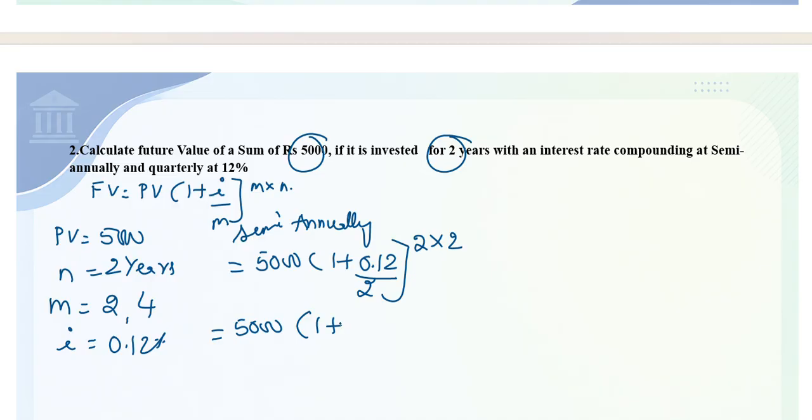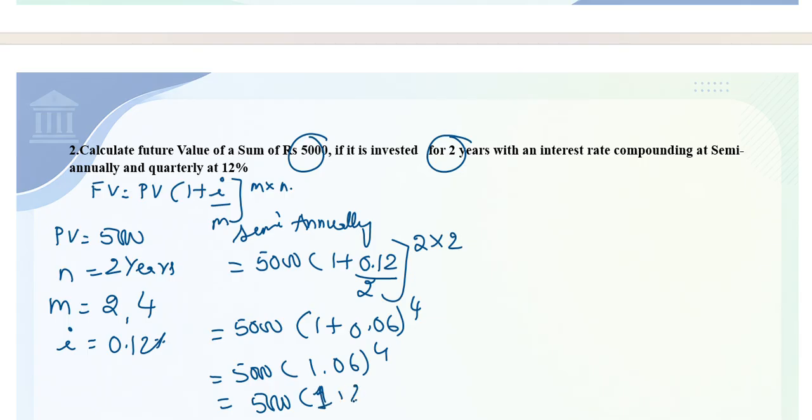0.12 divided by 2 will be 0.06, to the power of 4. So 5,000 times 1.06 to the power of 4 will be 5,000 times 1.26.